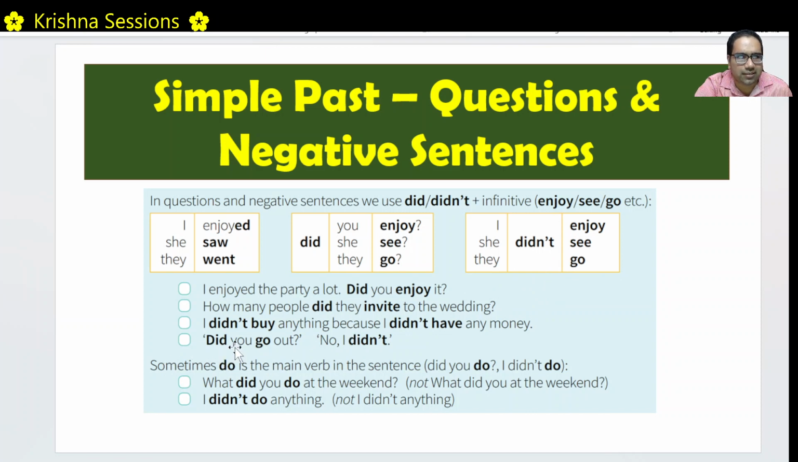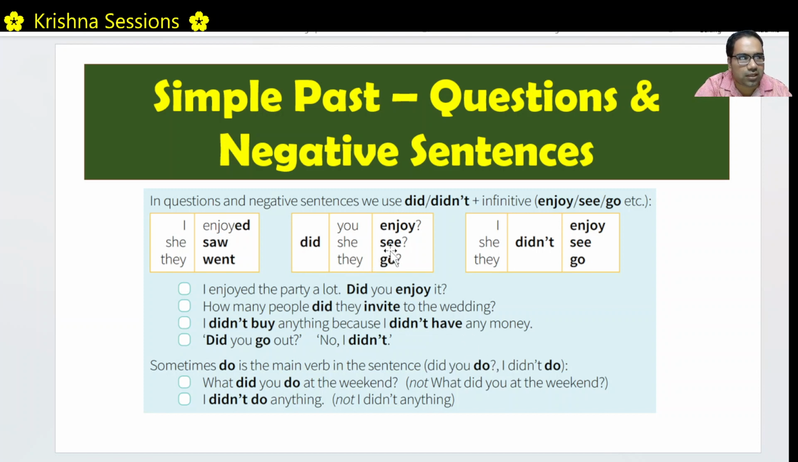Okay. In some places, we might have to use do in this form also. Right. For example, did you do? Did is the past form of do, but we might have to use do again. So then we say, what did you do? We should not say, what did you did? Or we should not skip it also. For example, what did you at the weekend is wrong. We have to use the second do also again. Did you do? I did not do.